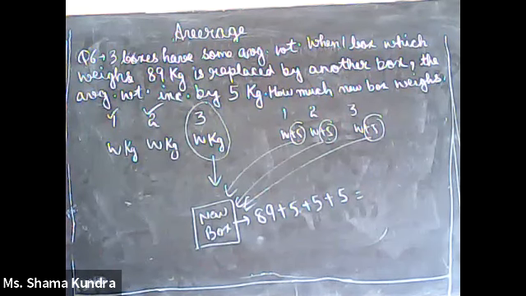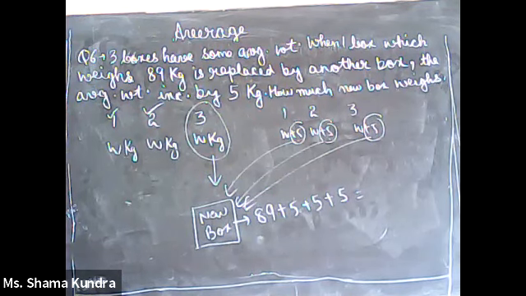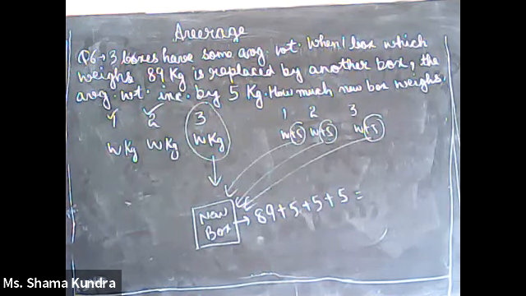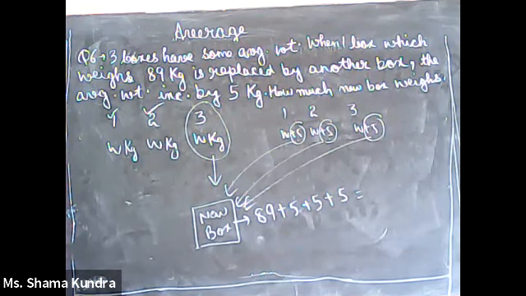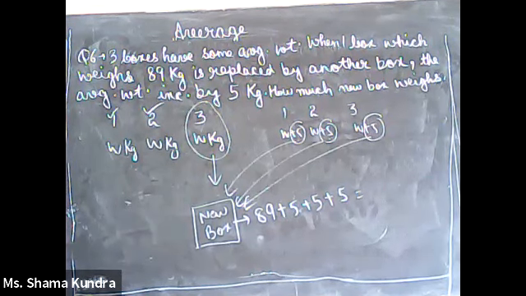Now, since we are replacing the number 3 box, which has weight W, with another box, the new box, we don't know its weight. What should it have? It should have the weight W plus the increase in weight plus 5, and plus 5 for the second box. All these three should be compensated by the new box. In this, the third box of 89 kg, they have given to us as 89 kg. This is not the average. Please remember, this is the individual weight. 89 is the individual weight. We are removing this box. We are putting in a new box.